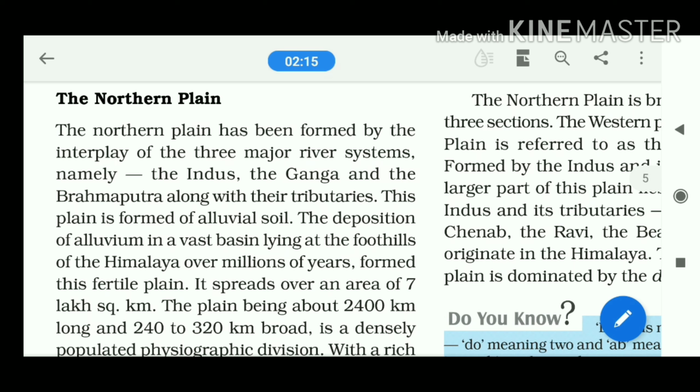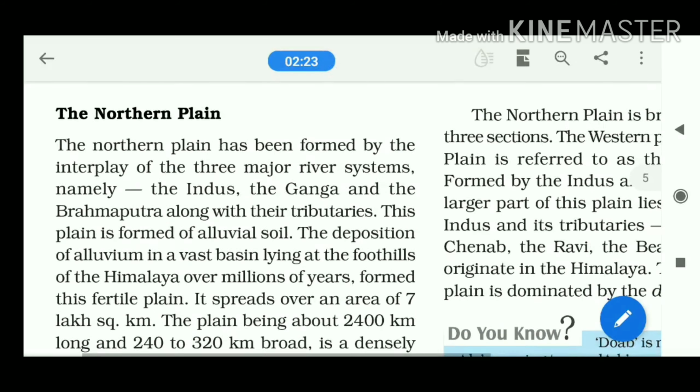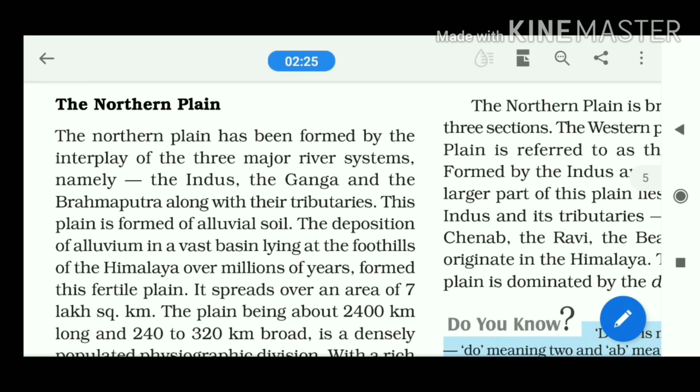Now the question: from where do we get the accumulated materials for the formation of the northern plain? The materials are mainly collected by three rivers from the Himalaya. The Himalaya is located on the northern side of the northern plain, which means the northern plain is located on the southern side of the Himalayas.